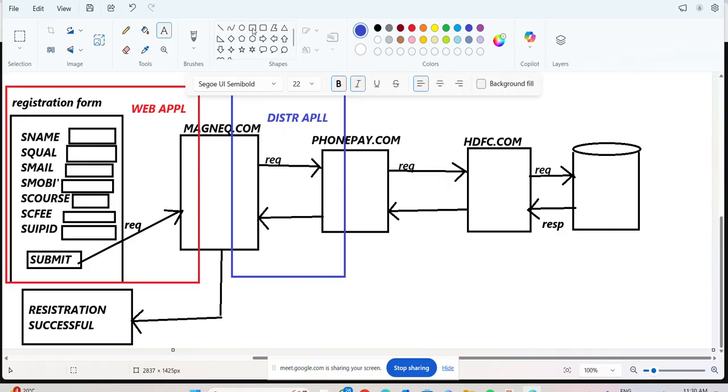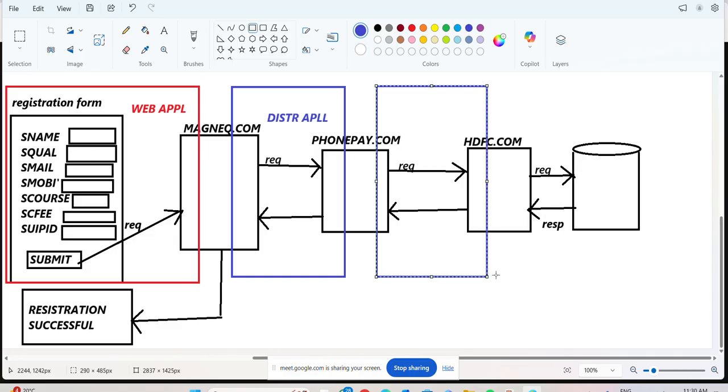Okay, now next, observe very clearly, PhonePe.com and HDFC.com. Here the client is fixed. PhonePe is fixed. First of all, HDFC and PhonePe are available. In this case, what is the service provider? What is the service consumer? HDFC is a service provider. Very good. PhonePe is a service consumer. Say yes or no, sir.